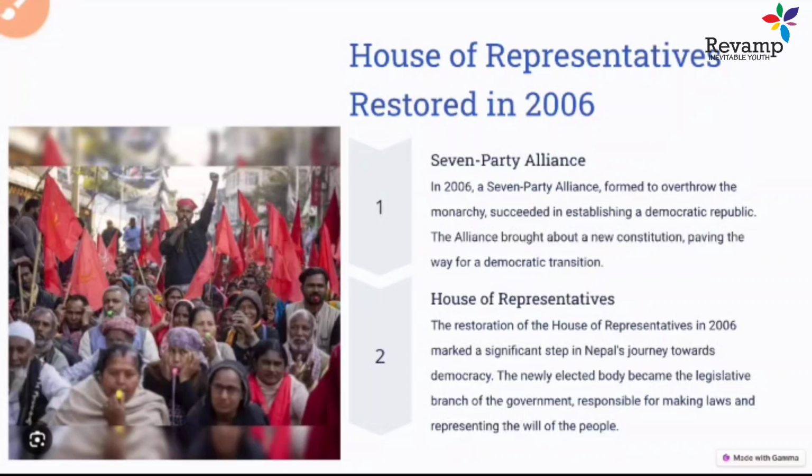But a lot of upheaval happened in Nepal, a lot of political struggle, but this is how they completed half of their journey, establishing a democratic or representative government in Nepal. This is the journey of how Nepal established a democratic government.